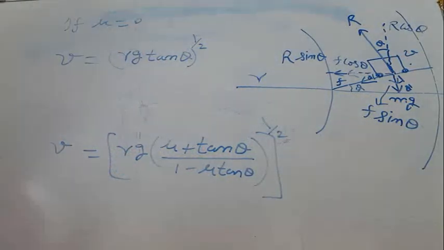So this R sin theta provides some force toward the center. Due to that there is some centripetal force. So some part of the required centripetal force is provided by this normal reaction. If it is not banked, in that case this angle will become 90 degrees, so its component will be 0. So this is the benefit of banking of tracks.